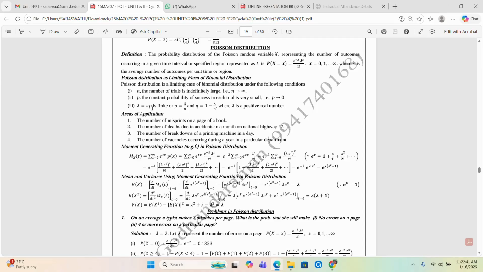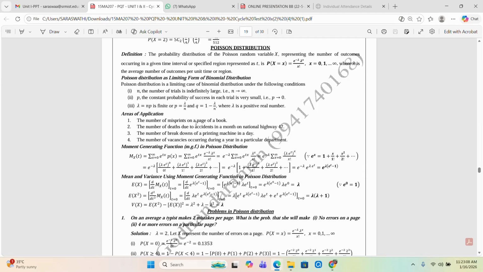If lambda equals np is finite, therefore p equals lambda by n and q equals 1 minus lambda by n, where lambda is a positive real number, which means this is the mean of the Poisson distribution and the mean of the binomial distribution. Therefore, lambda equals np, hence p equals lambda by n and q equals 1 minus lambda by n.